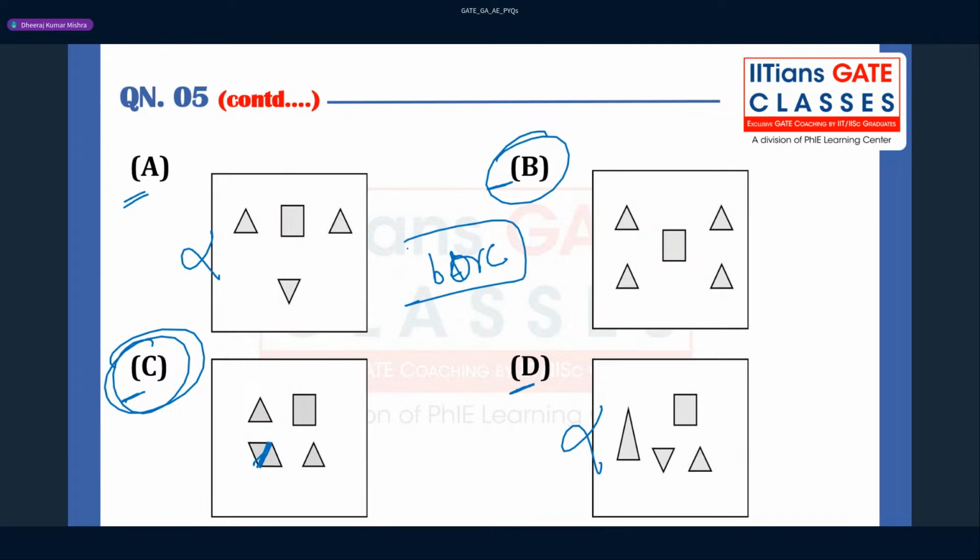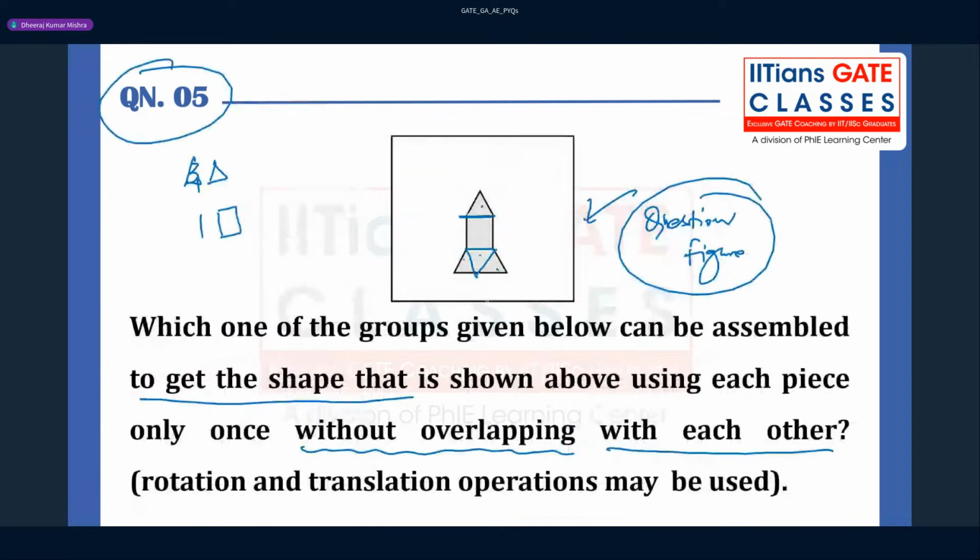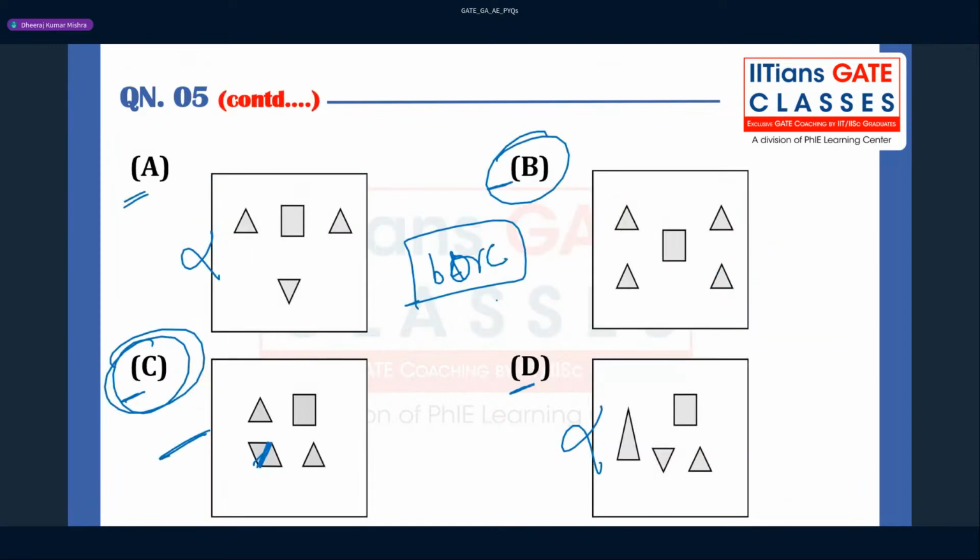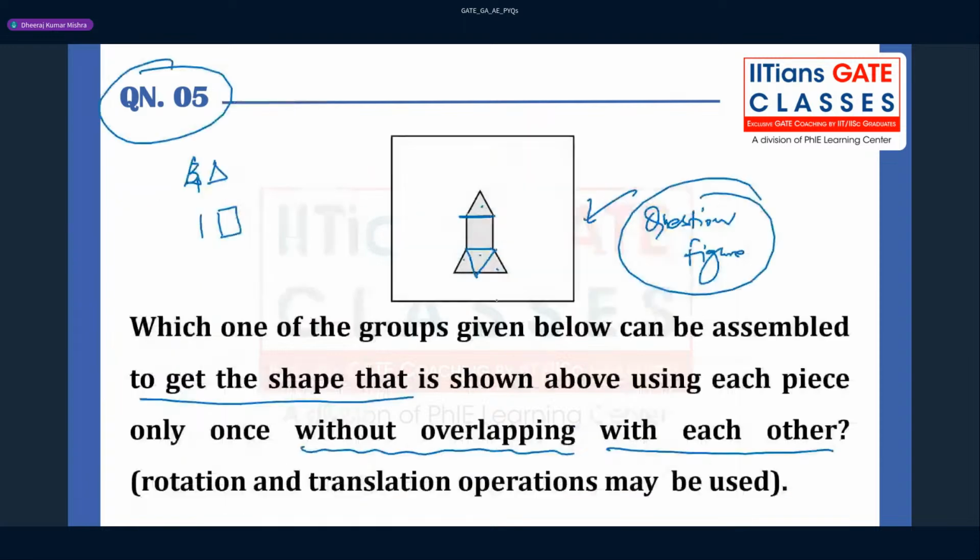So somebody who has gone for B will get the marks. Somebody who has gone for A will also get the marks, since they did not mention whether it is an MSQ question or not, right? So B and C are going to be correct. So it was a question, and I have discussed the topic in the class, like completion of figure or figure completion.